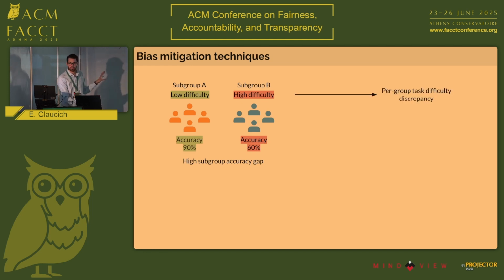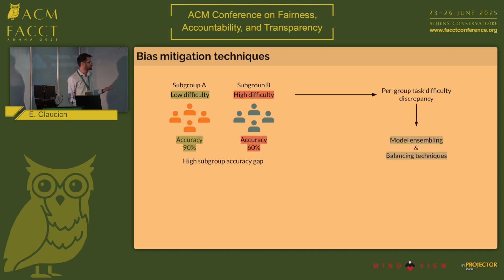So in this paper, we focus on these kinds of scenarios where we have this per group task difficulty discrepancy. And we ask ourselves if we can use these techniques of model ensembling and rebalancing in these kinds of scenarios to try to address the biases and achieve a lower subgroup accuracy gap.